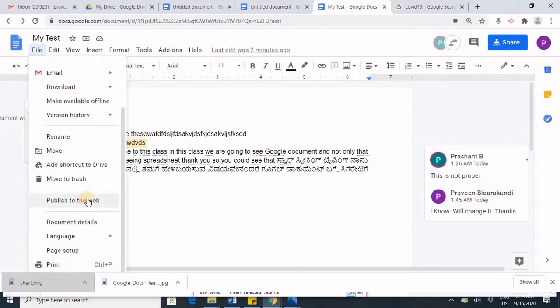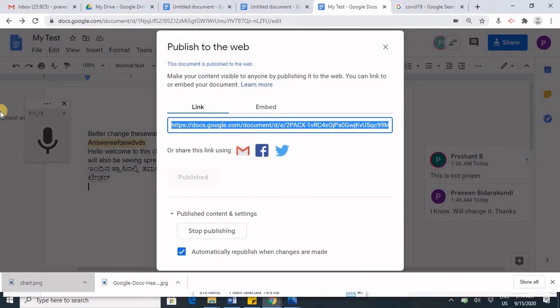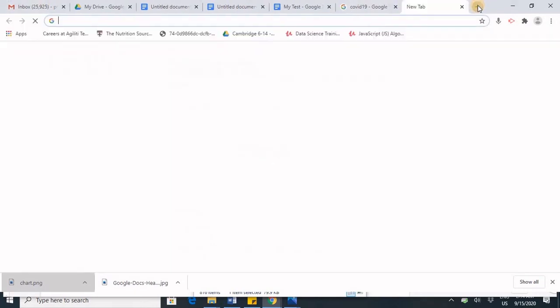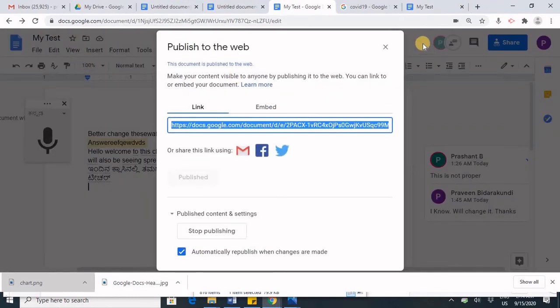And then you can publish on the web. It means that if you want to publish this document on the web and give the link to any other person so that they can access it anywhere in the world, then you just click on Publish to the web. This document is published on the web, as you see here. Now just copy this link and send it to anyone who wants to access this file. They'll be able to just hit this link in the browser and see whatever you have typed. So this is also an interesting feature.